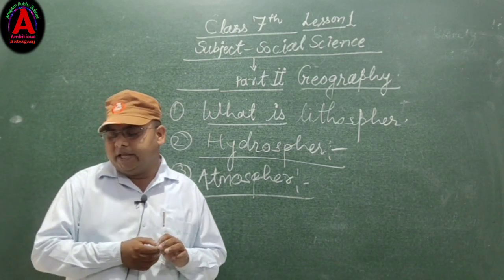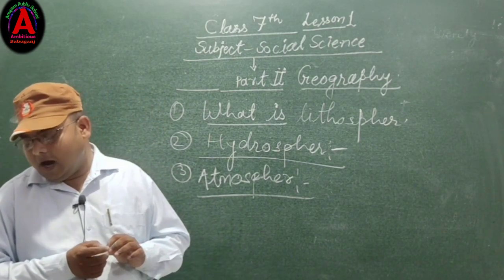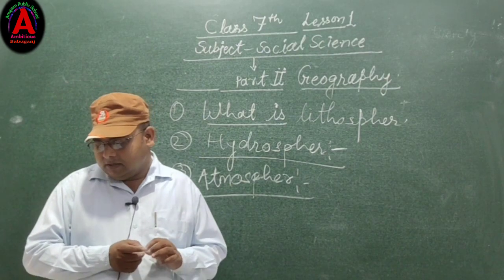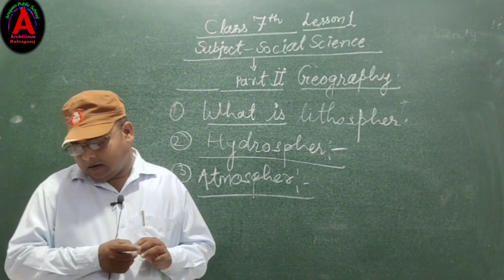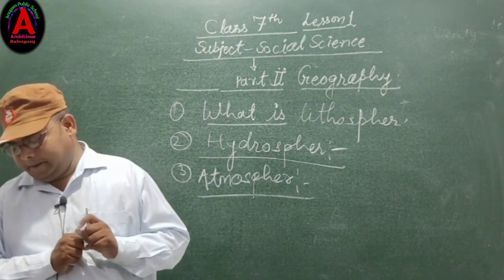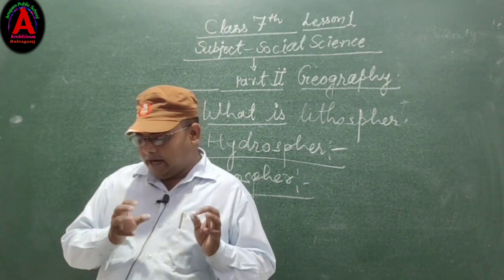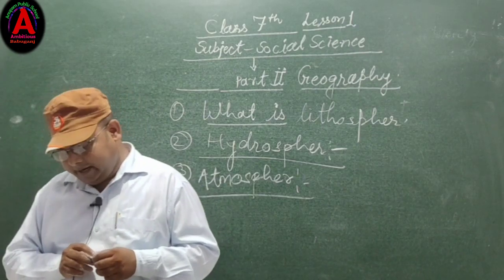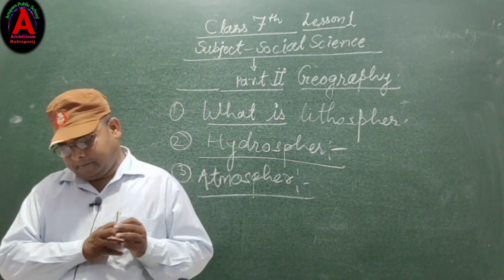Its ozone layer protects us from the harmful ultraviolet rays of the sun. Plants obtain their supply of nitrogen and carbon dioxide from this layer.